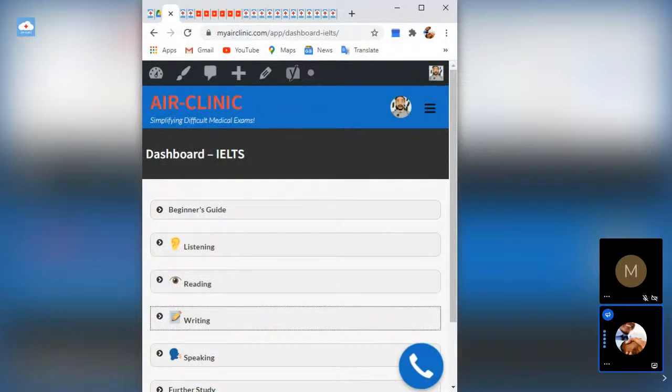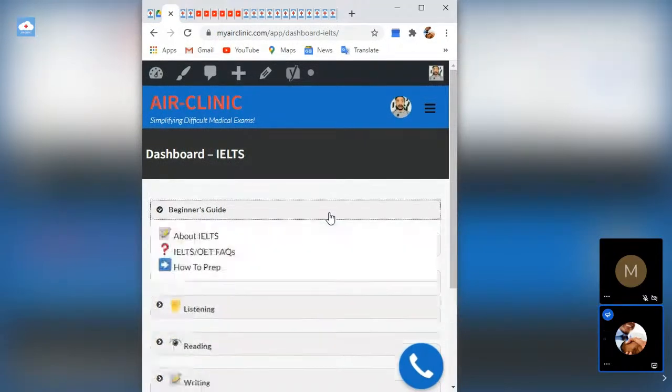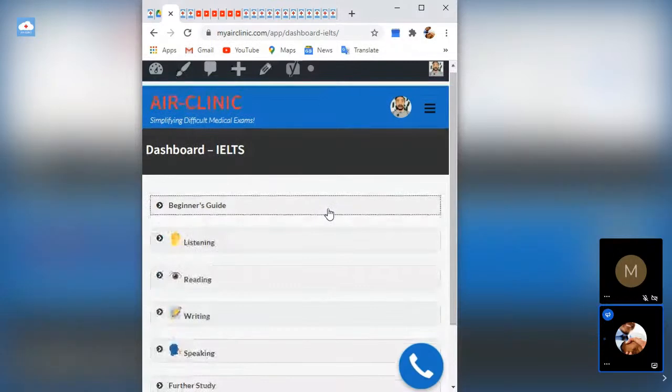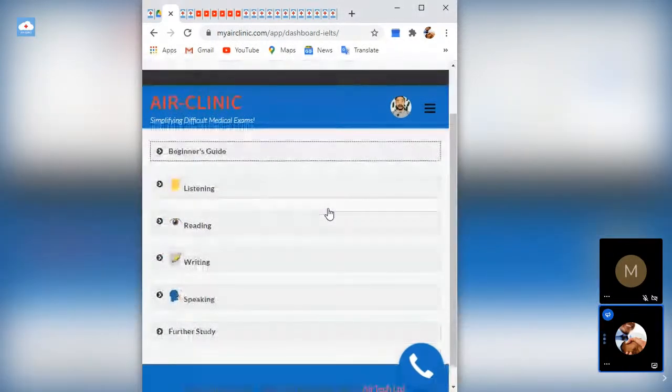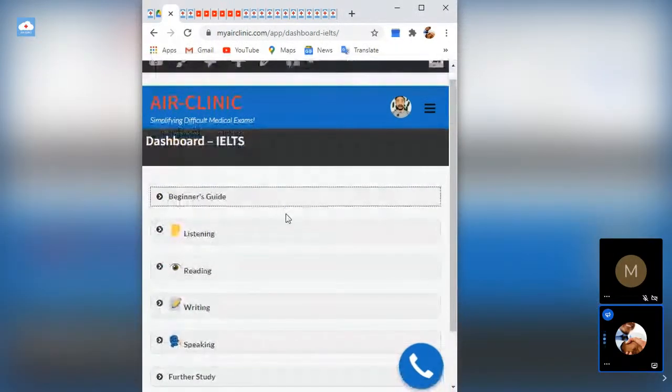Okay. Good evening and welcome to today's IELTS masterclass. We are going to be using the AirClinic app, aka the IELTS Master Key app, to explain. If you look here, you can see that we have different segments of the app. There's beginner's guide, there's listening, there's reading, there's writing, and there's speaking.